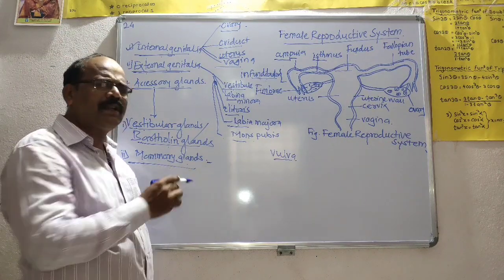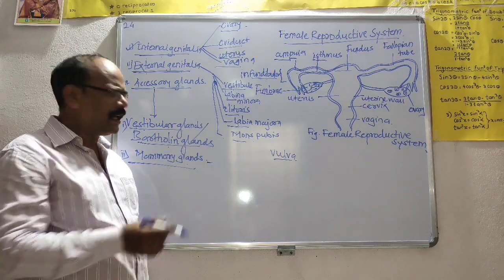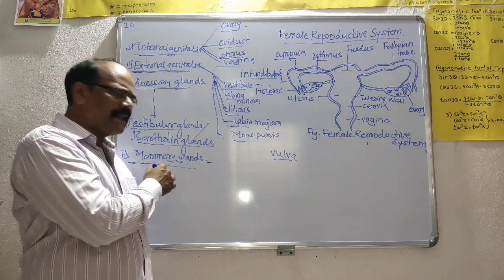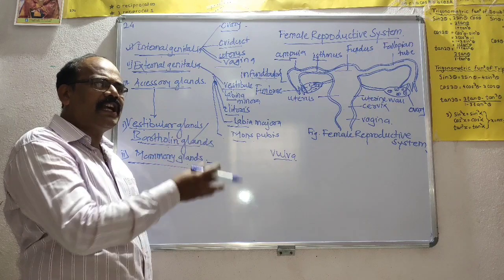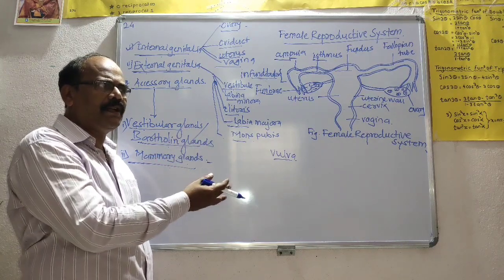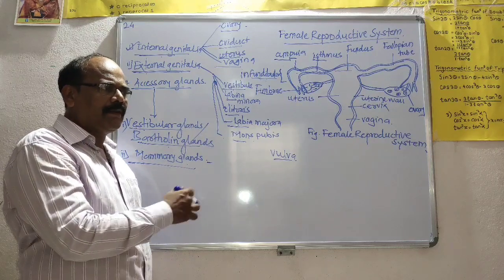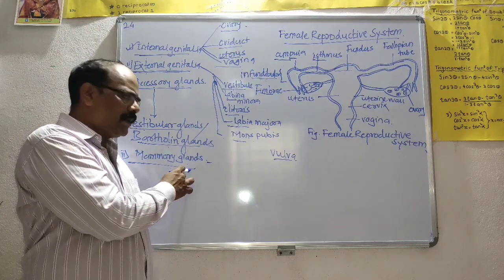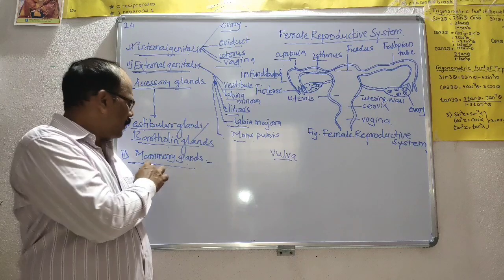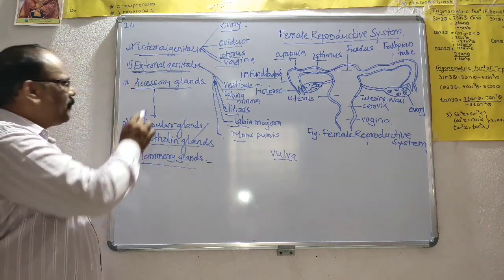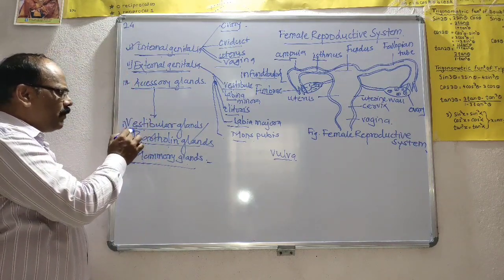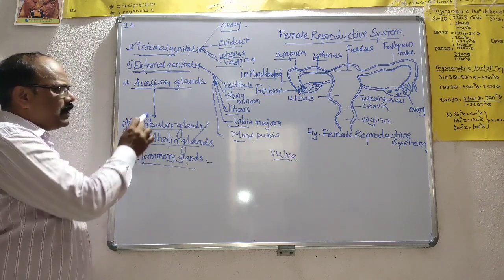The mammary glands are modified sweat glands. The lactiferous ducts are present and eject milk to nourish the infant after delivery. These are the accessory glands: the vestibular glands and mammary glands.